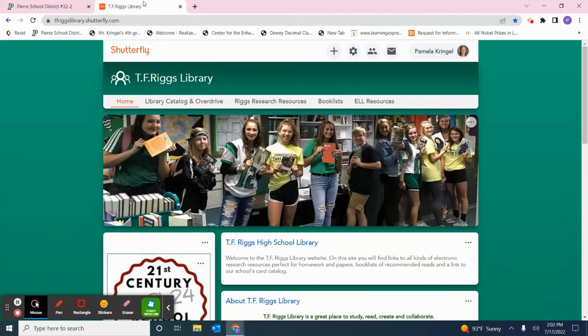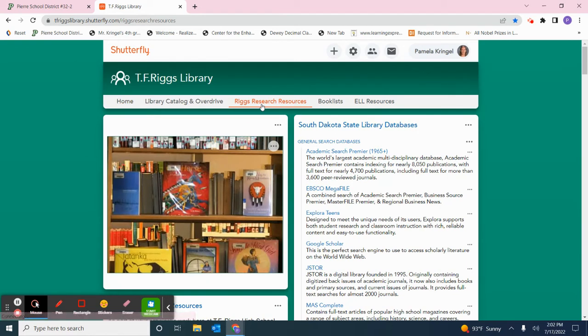Once you get to the library page, we're going to come here to this tab right here that says Riggs Research Resources. The primary source document databases are going to be over here on the right-hand side listed under South Dakota State Library databases. These databases are provided to you. I need to take a few minutes to tell you about these. They're provided to you by the South Dakota State Library. They pay for the citizens of South Dakota to use them, and they pay a lot of money, and so I highly encourage you to use them.